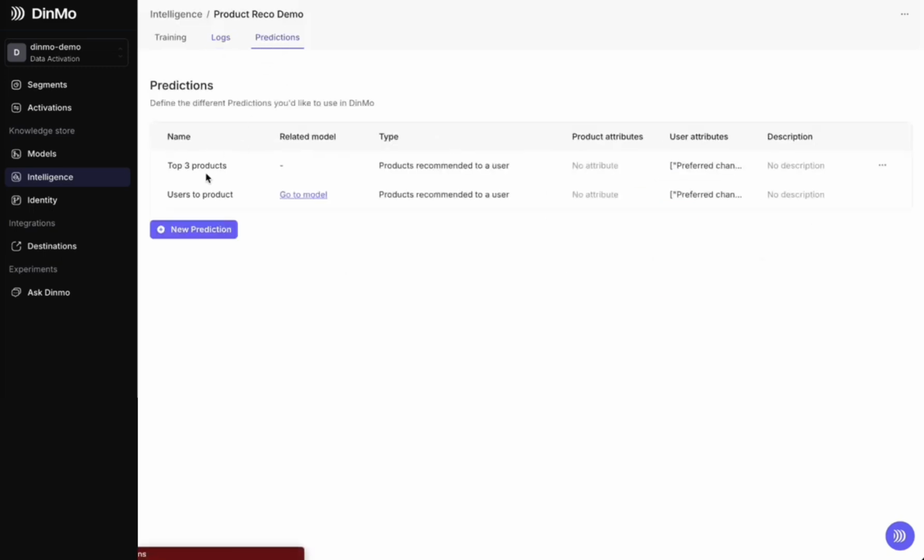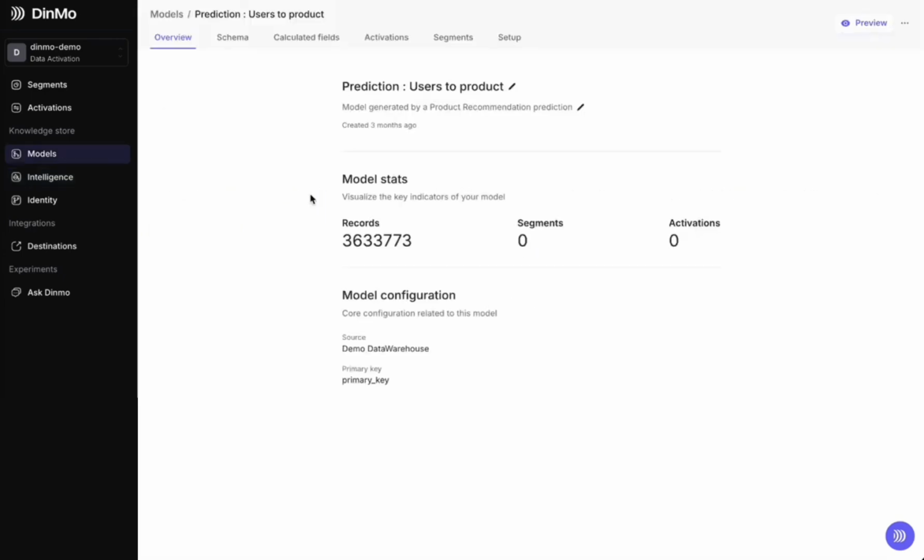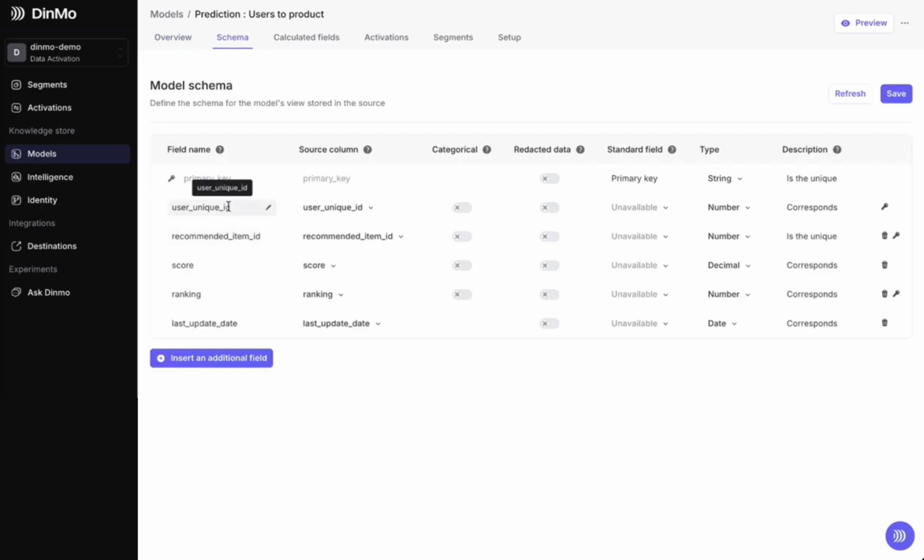So, here again, this creates a log. We can see that the prediction is running. If I go to a prediction that has already been made, the top users for a product, I can see the model it generated, which is updated with each prediction change. And so, we see that for each user ID, each person, there will be a recommended product and a prediction score. So, am I confident in the prediction I made for that person? I could recommend a t-shirt as number 1 and have a confidence score close to 1, which is very high, or close to 0, which is very low.